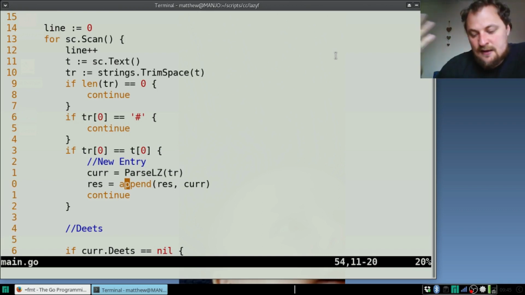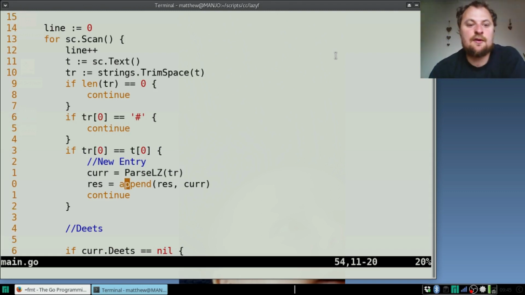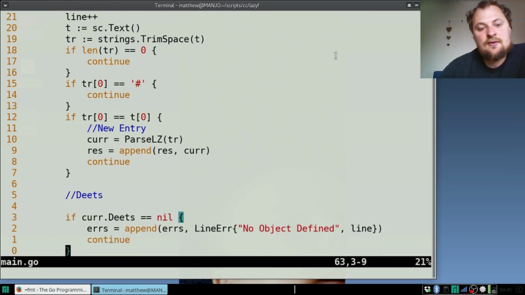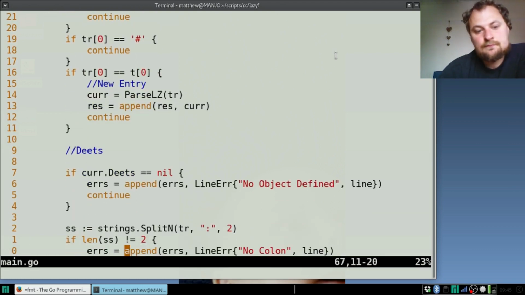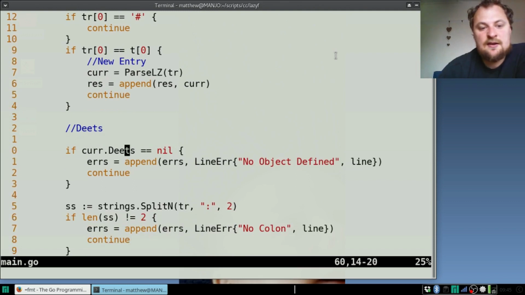really a pointer, like it doesn't say pointer to map, but maps work internally with pointers. It meant that I could always add to the details when I wanted. This is a check that the current actually exists. If no one has made a current creature, the current object, there won't be a map for it. So this would throw an error, and that was that case where I wrote the thing on the very first line. So that's a bit of protection against that.